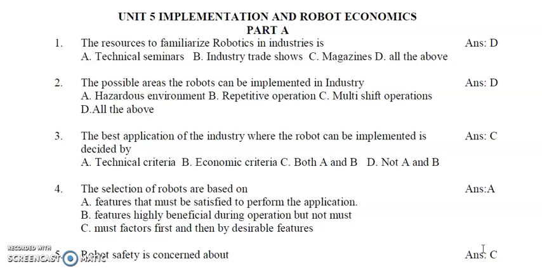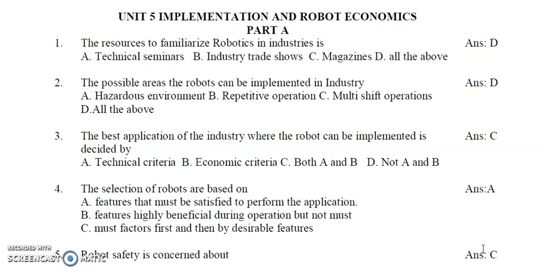2. The possible areas the robots can be implemented in industry. A. Hazardous environment, B. Repetitive operation, C. Multi-shift operations, D. All of the above. So the suitable areas to be found, that is the second step in implementation.